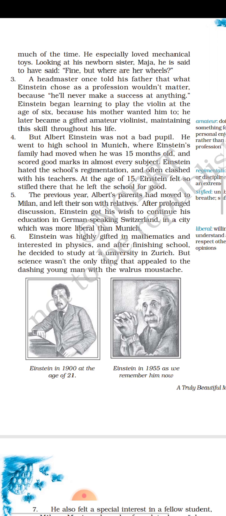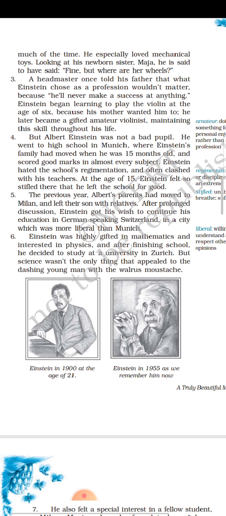Okay. So here, 6th paragraph, you see he was highly gifted in mathematics and interested in physics. These two subjects, nowadays students find very, very difficult. And then after schooling, he went to study at the university in Zurich, but it was not only science that was interesting, something else also. The one who is writing his biography is telling us it was not only science that appealed to him.